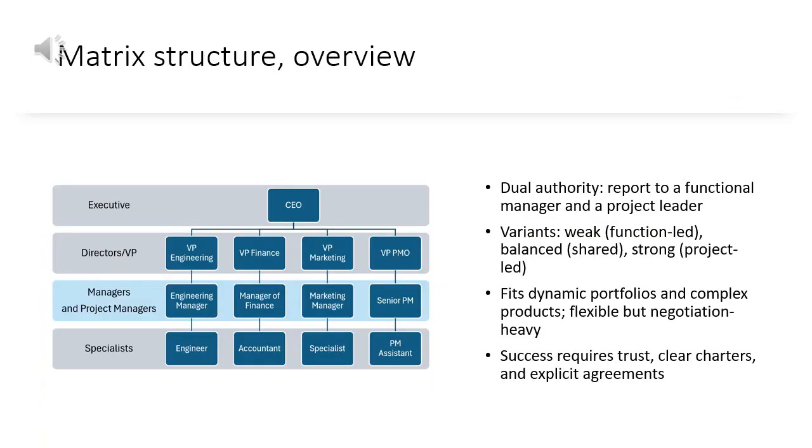A matrix blends functional and project authority. People report to a functional manager and also to a project leader. There are three common strengths. Weak matrix: the functional manager dominates. Balanced matrix: shared power between project and function. Strong matrix: the project leader has more authority. This structure suits dynamic portfolios and complex products. It enables flexibility but requires negotiation, trust, and clear agreements.